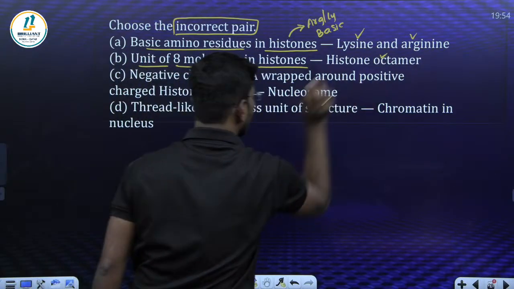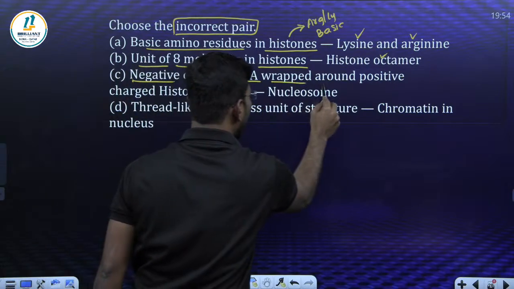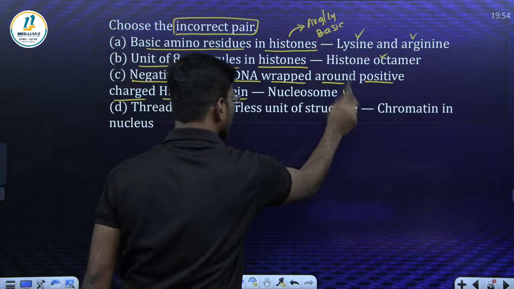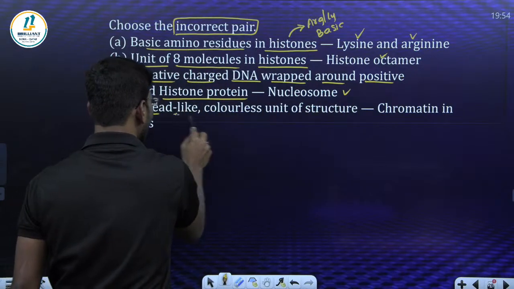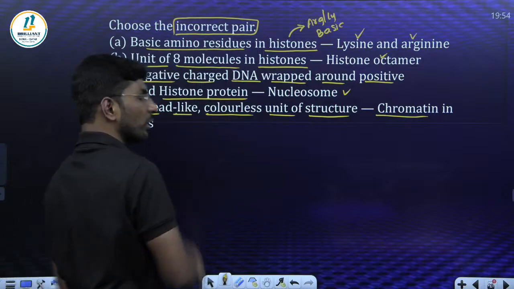Histone octamer has 8 molecules. Negatively charged DNA is wrapped around positively charged histone protein, forming a nucleosome. Correct. Thread-like colorless unit structure, chromatin, in the nucleus.